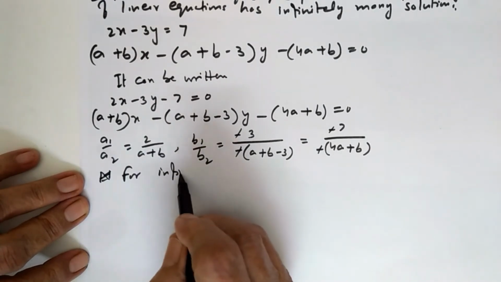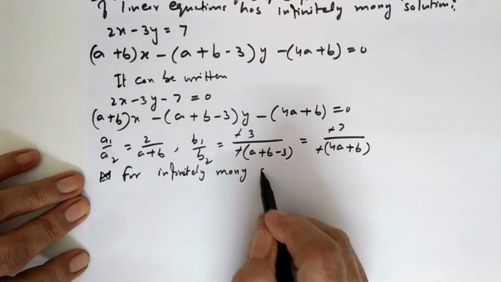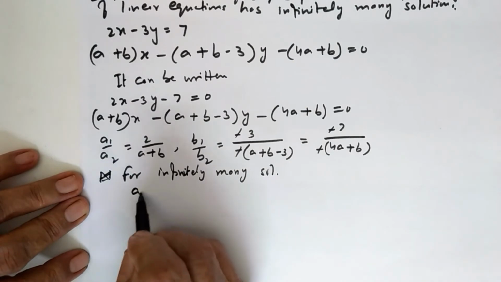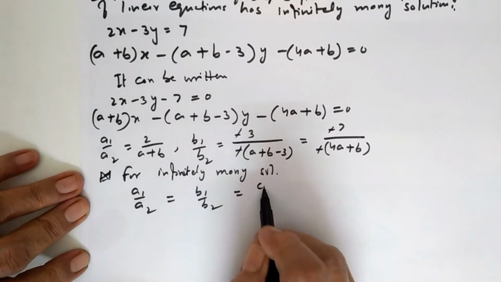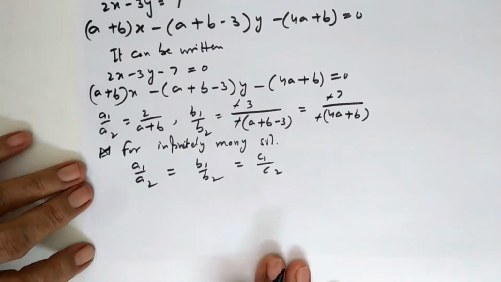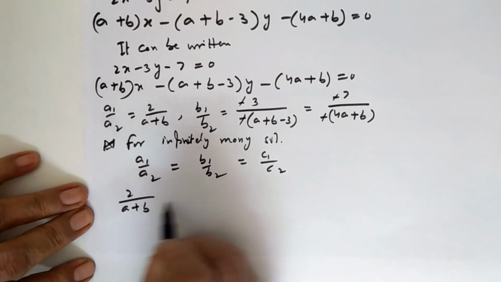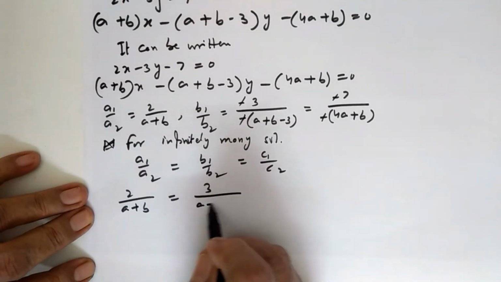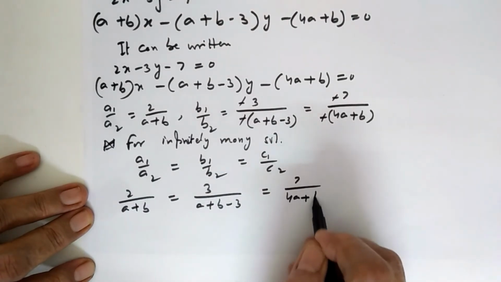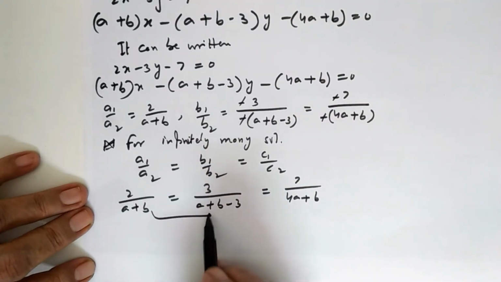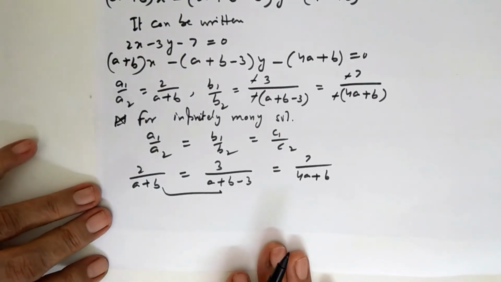For infinitely many solutions, you know the condition a1 upon a2 is equal to b1 upon b2 is equal to c1 upon c2. We will write their values. 2 upon (a plus b) is equal to 3 upon (a plus b minus 3) is equal to 7 upon (4a plus b). यहाँ से we will make one equation in two variables a और b में, because there are two variables.